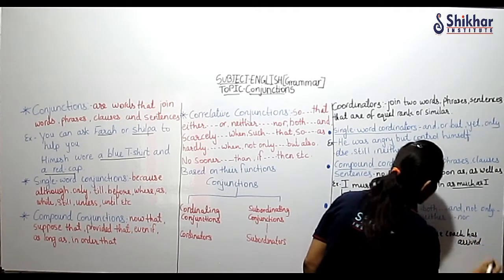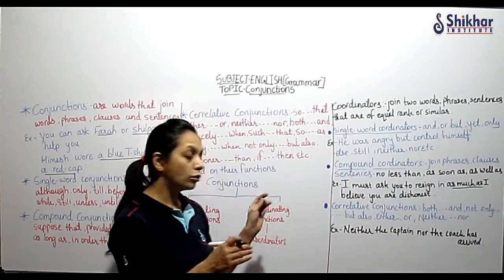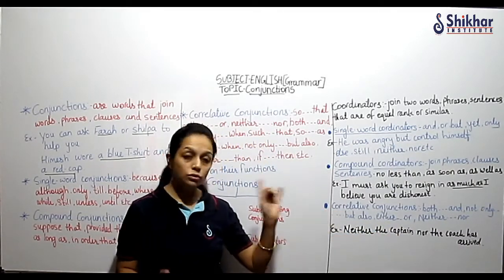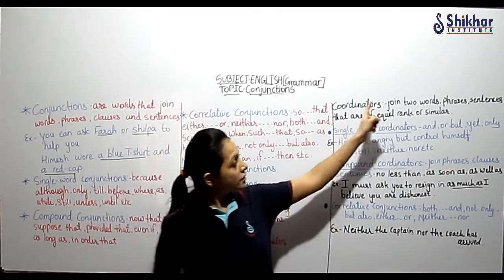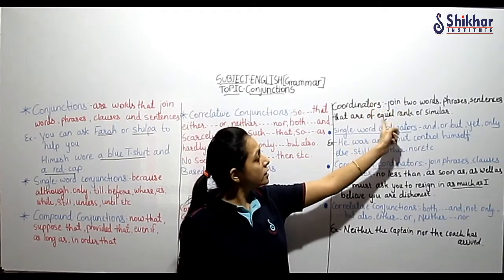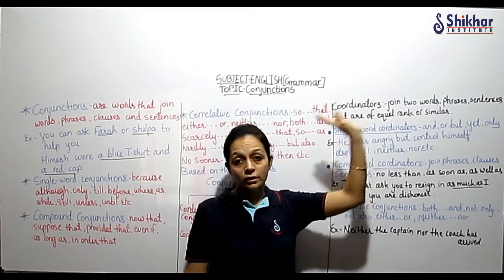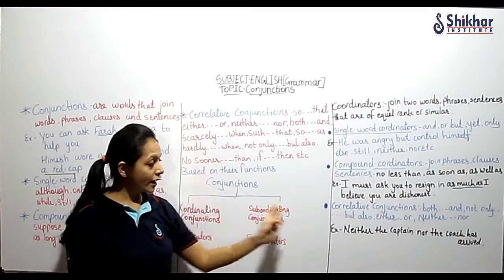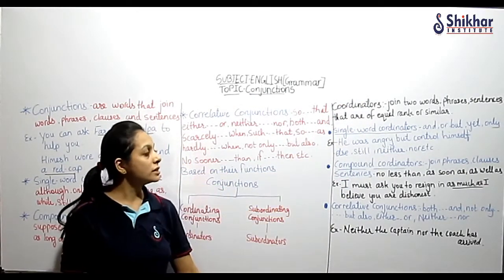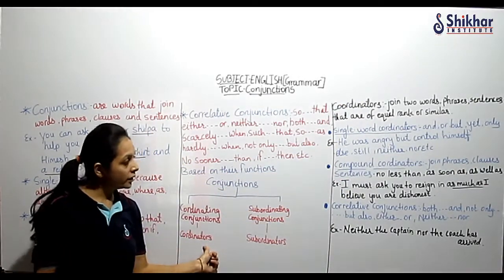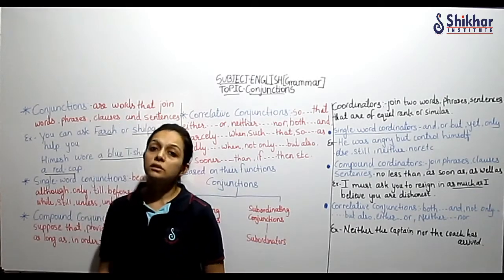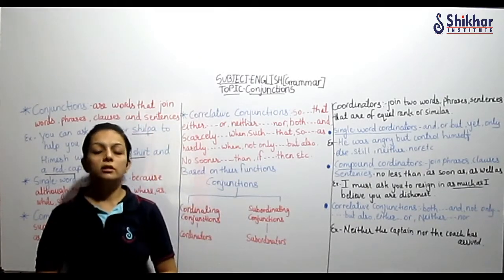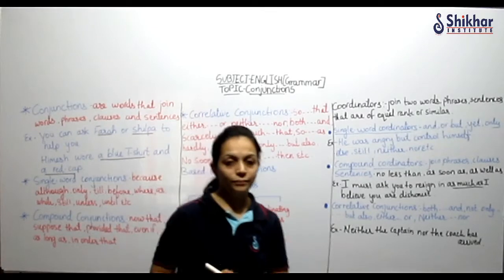Here do you see both are of similar rank. Captain is also important and coach is also important. The sentences, words, phrases are of equal rank or similar. Okay, the equal rank hai. So this example we have seen. Now here we have seen coordinators. Now we are going to see subordinators. What are subordinators and how do they function, right?